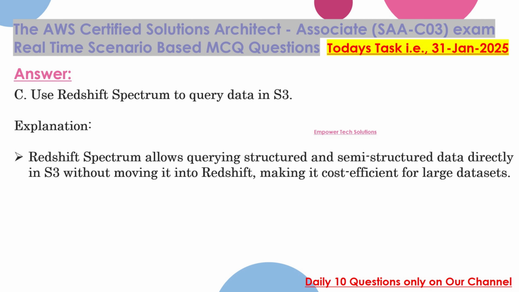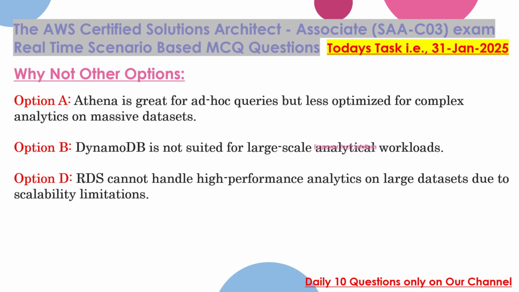Correct answer: C. Use Redshift Spectrum to query data in S3. Explanation: Redshift Spectrum allows querying structured and semi-structured data directly in S3 without moving it into Redshift, making it cost-efficient for large datasets. Why not other options? Option A. Athena is great for ad hoc queries but less optimized for complex analytics on massive datasets. Option B. DynamoDB is not suited for large-scale analytical workloads. Option D. RDS cannot handle high-performance analytics on large datasets due to scalability limitations.